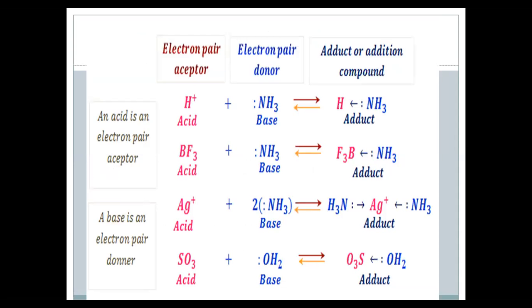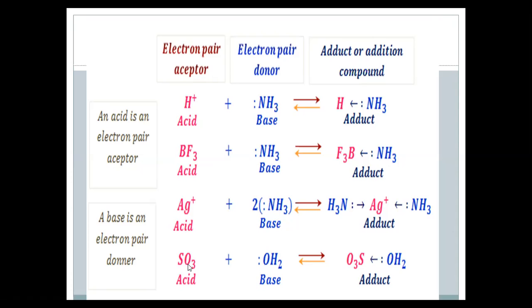Similarly, these are a few other examples of electron pair donors and electron pair acceptors. Hydrogen ion is accepting a lone pair from ammonia. So here hydrogen ion is an acid and ammonia is a base, and it is forming an adduct, meaning a particular compound in which there is a coordinate covalent bond. Then BF3 is accepting a lone pair from ammonia, so it is also an acid, and ammonia is donating, so it is a base. And silver is also an acid and ammonia is a base.